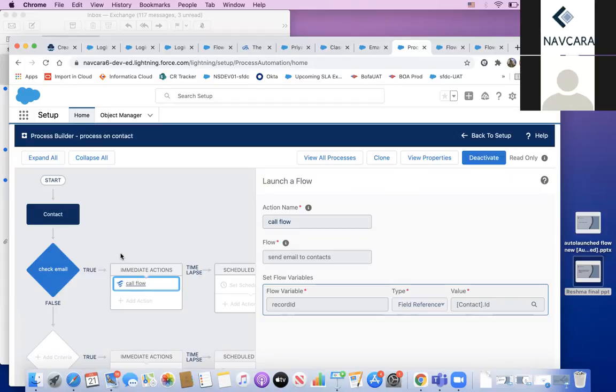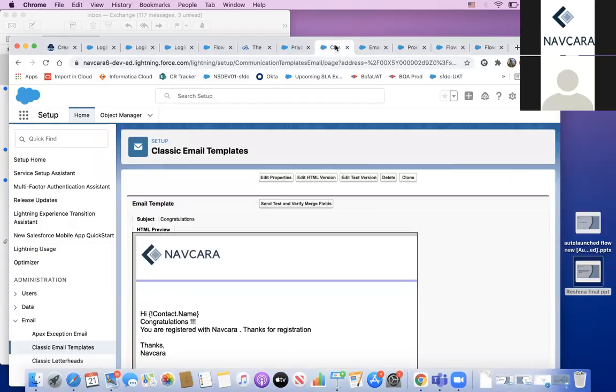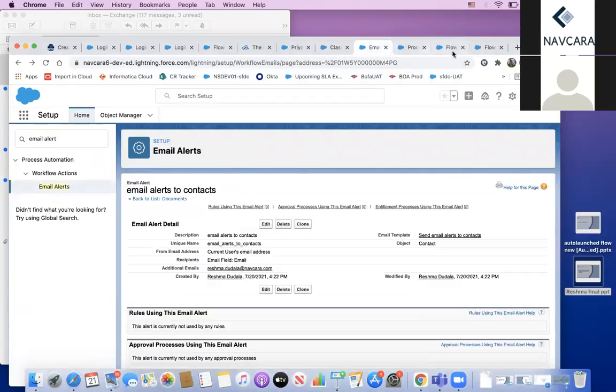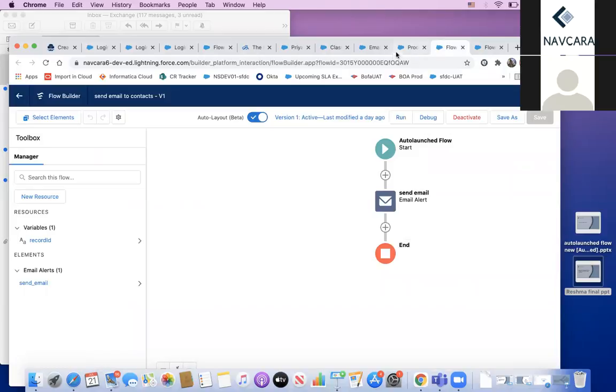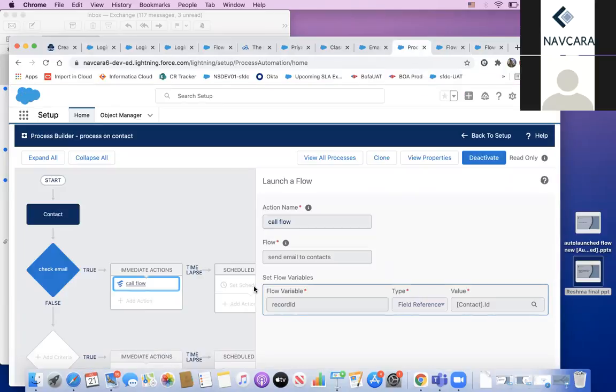So here we need four things: one is the email template, the second is the email alert, the auto launched flow, and the process using the process builder. I hope you understood how we can send email alerts using auto launch flow with the help of process.